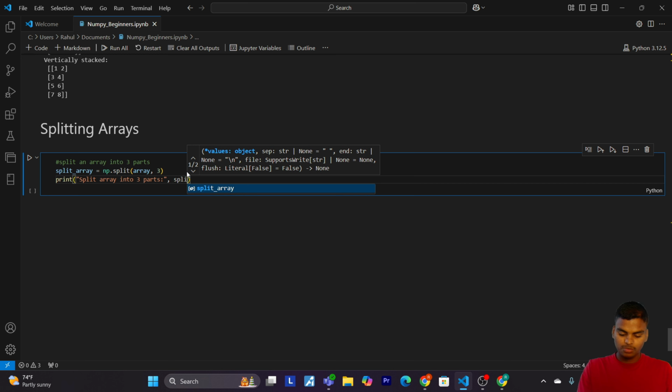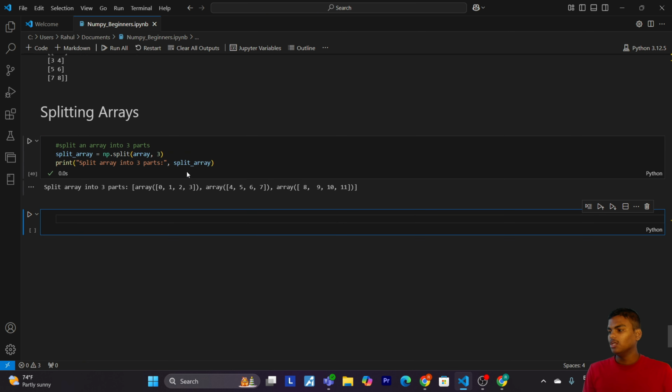Now let's write split array. Here we have an array which is split into three parts. Here you can see 0, 1, 2, 3 and so on. np.split divides the array into equal parts based on the number of splits. Each sub-array is stored as a separate object in a list.